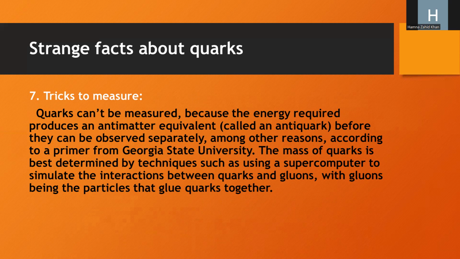Now a question arises: what is a primer? In biology, a primer is a short single-stranded DNA sequence. The mass of quarks is best determined by techniques such as using a supercomputer, which can make trillions of calculations per second, to simulate the interaction between quarks and gluons, which glue the quarks together. So it is best determined by using supercomputers. Supercomputers are the most powerful computers, used for the human genome and weather forecasting, and can make trillions of calculations per second.